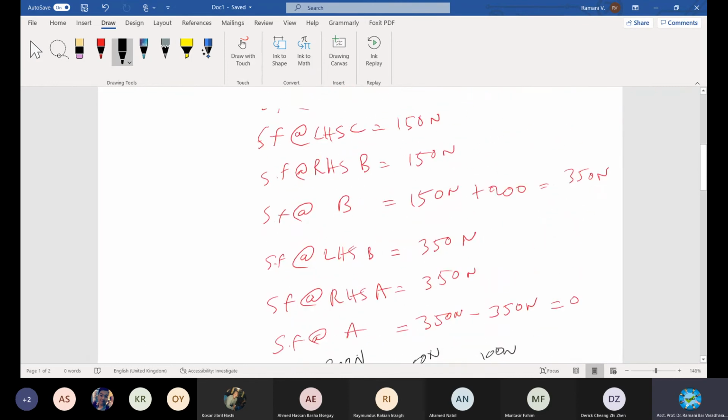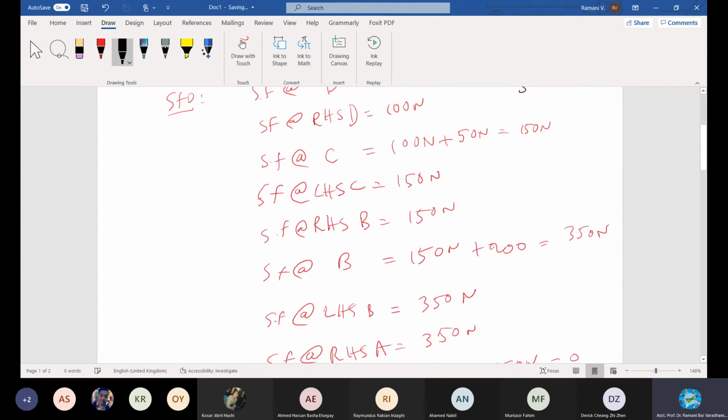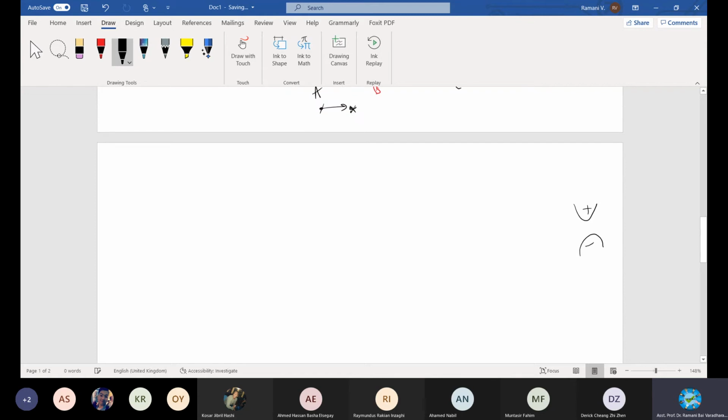Okay, remember the points we discussed: positive sagging, hogging negative. Remember this point. With that, let's start analyzing the bending moment. Very simple. Within a few lines we can reach it, but for your understanding, I'm making many lines. Once you get practice, you will not need this many lines.